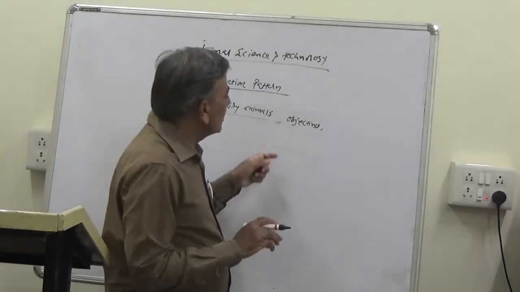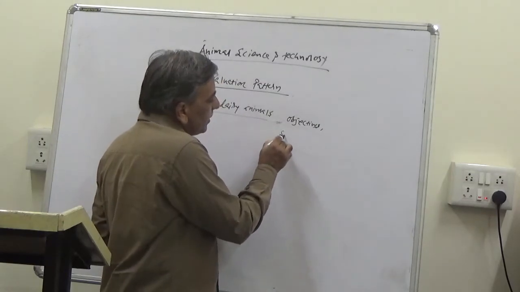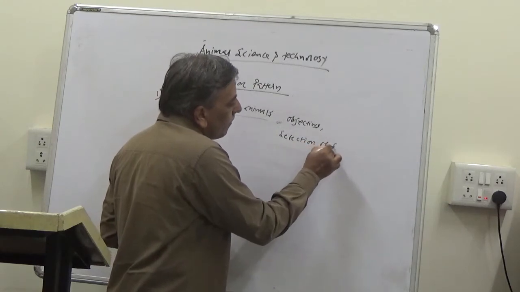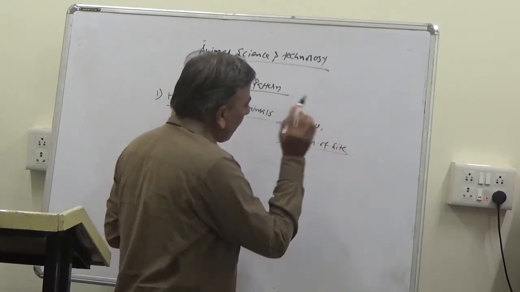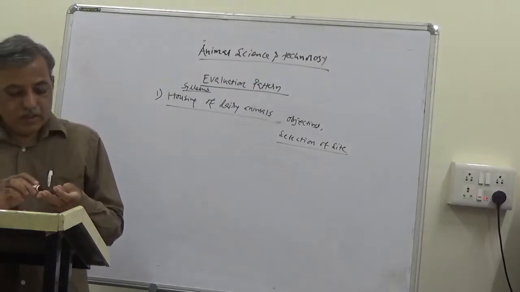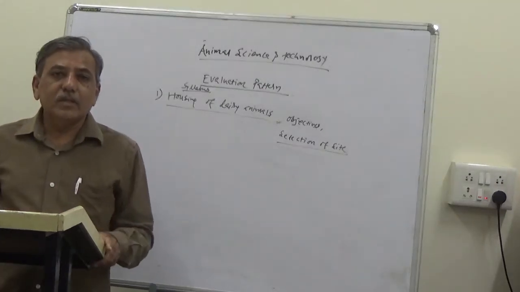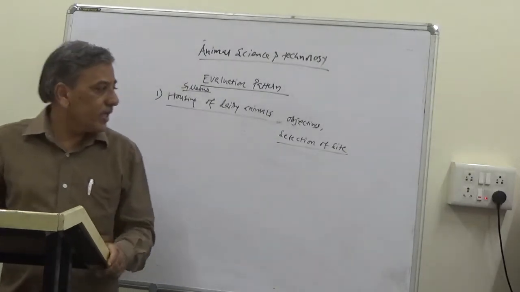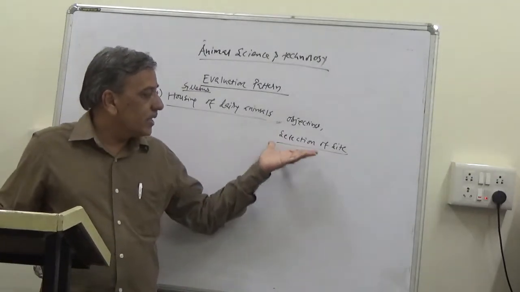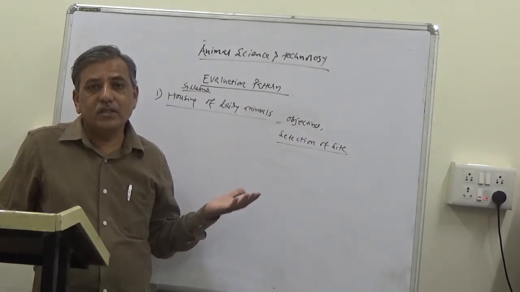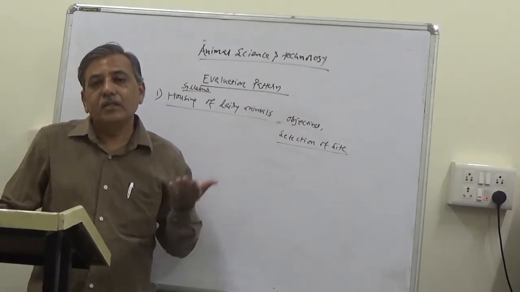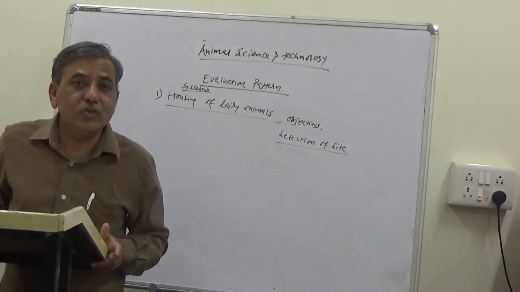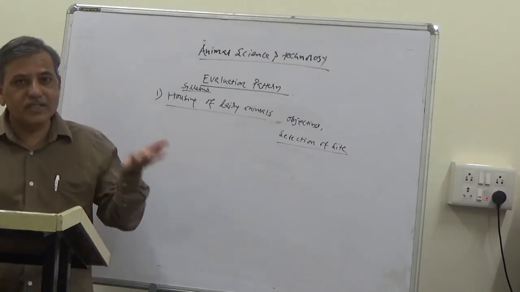Then we are going to study the parameters related with selection of site. For constructing any dairy farm, we have to select a site. So there are different points which are to be taken into consideration while selecting a site for a dairy farm. For example, the site should be located at an elevated place, that is called the topography or geographical status of the land.